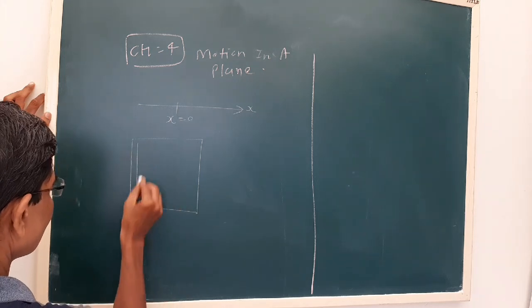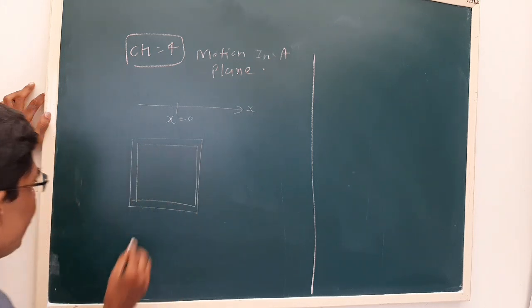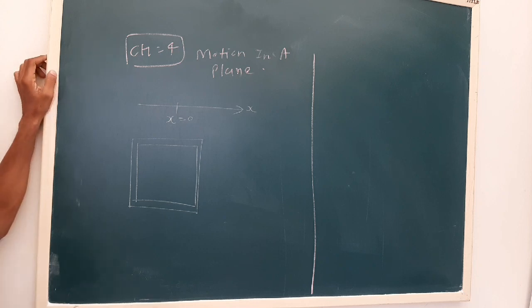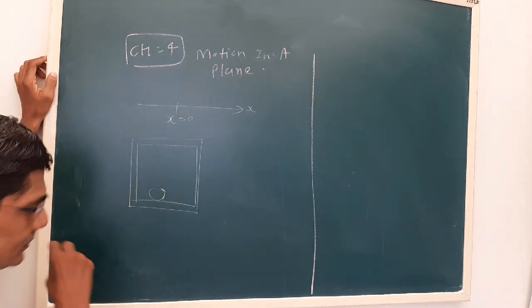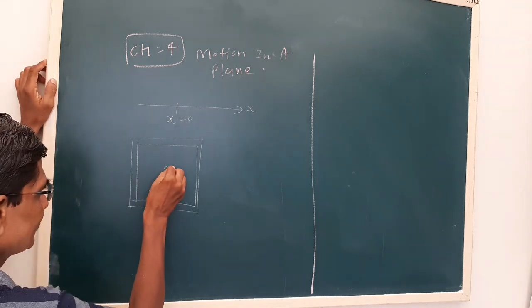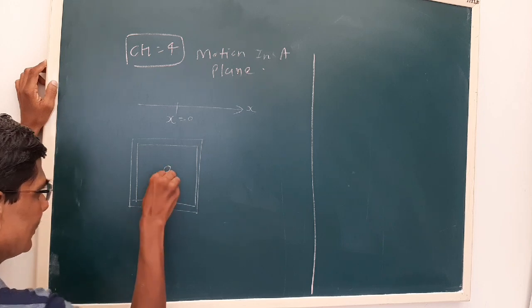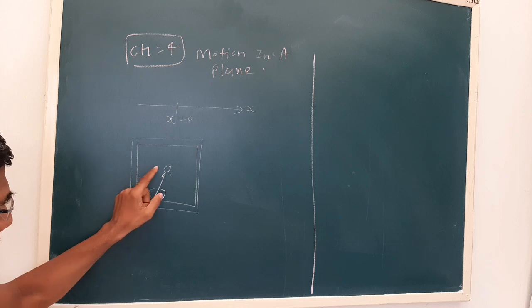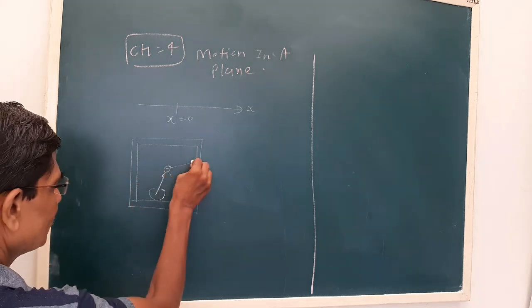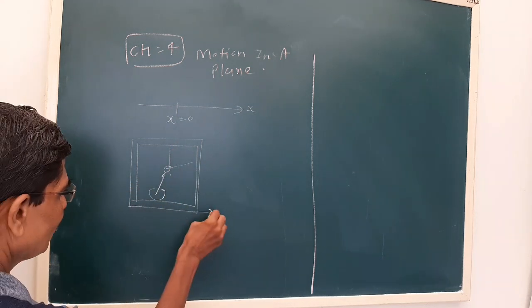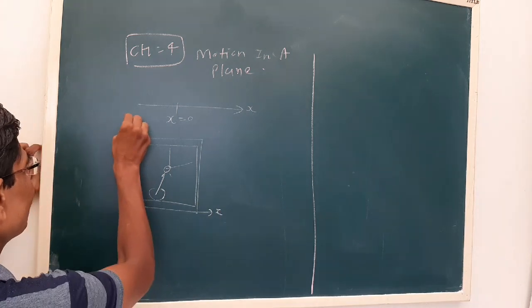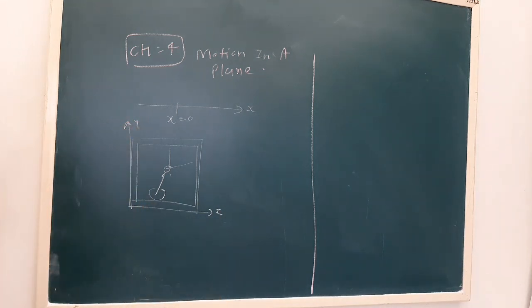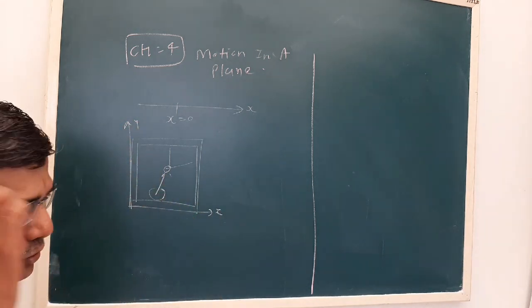Whenever we are playing carom, let us say this is our striker. Now if we hit this with the striker, it will move either this way or this way. So this will be our x-axis and y-axis, and here its x and y coordinates will change.